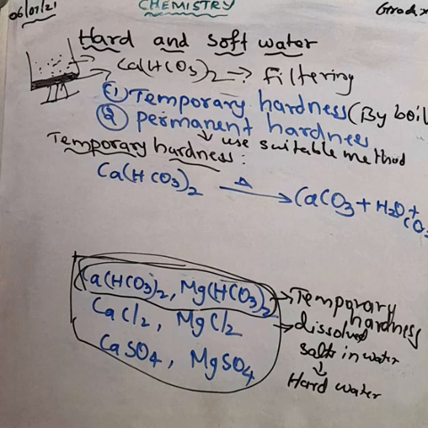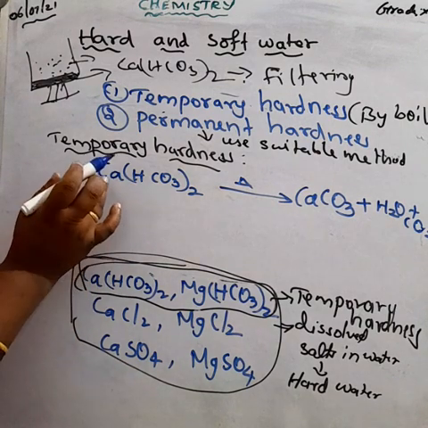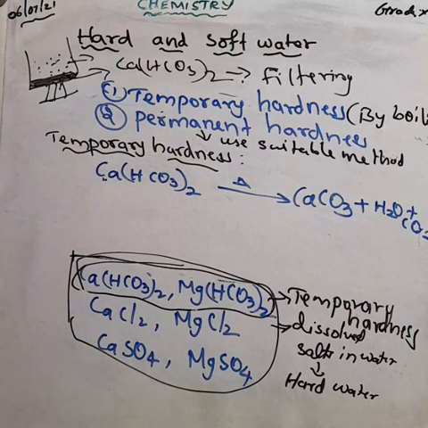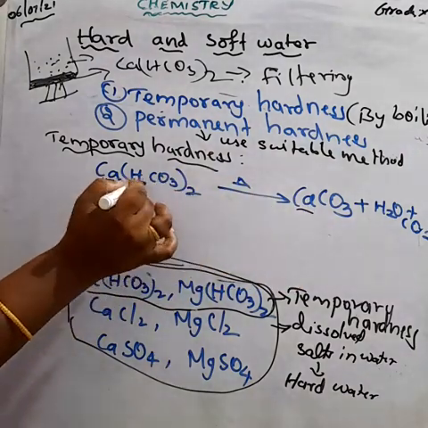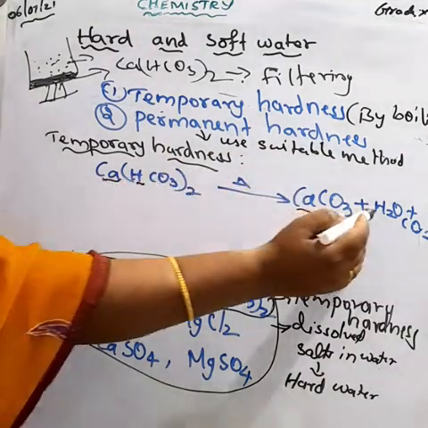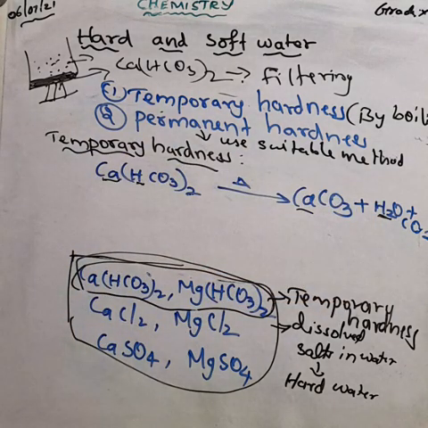So we have to balance the equation here. Calcium: on the reactant side only one calcium, here also only one calcium. Hydrogen: on the reactant side there are 2 hydrogens, and on the product side also 2 hydrogen atoms.